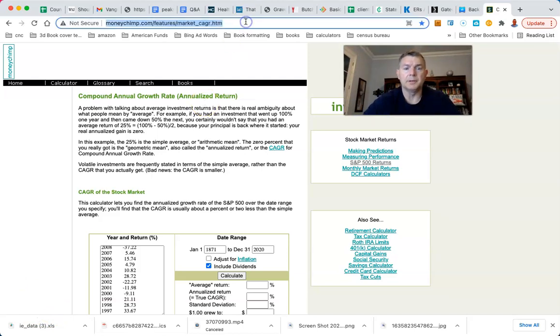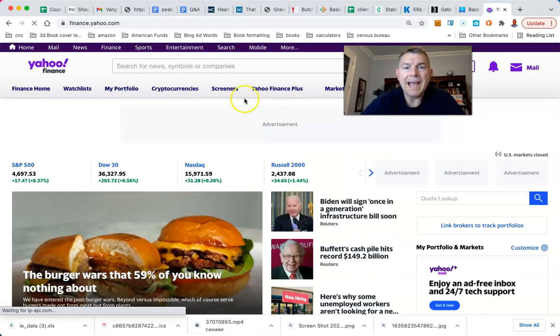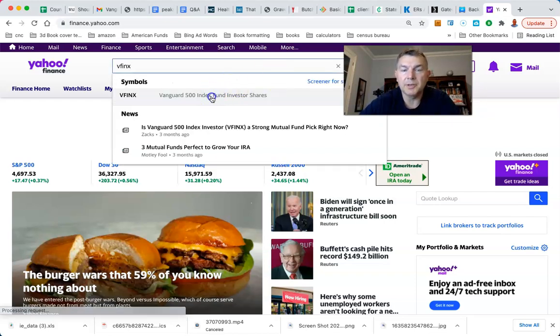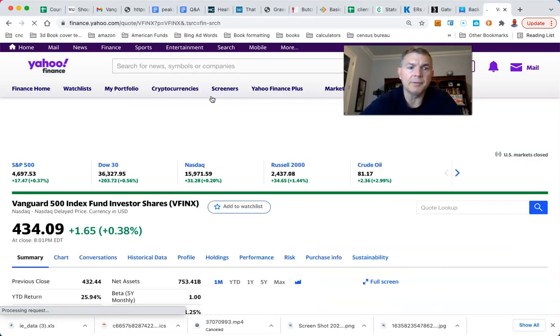But then we're going to go to finance.yahoo.com. And look, Yahoo drives me up the wall in many ways, but the back-tested data is fantastic in terms of VFINX. Remember, we're looking at the Vanguard mutual fund, and what we showed a second ago was the actual index itself, and again, there's about 10 basis points of difference on the S&P 500.